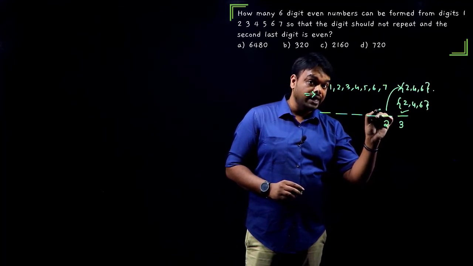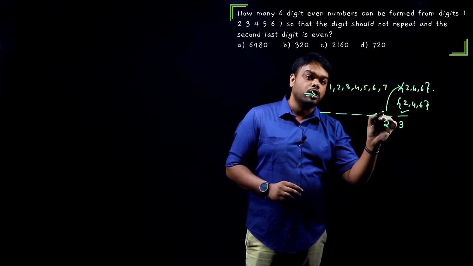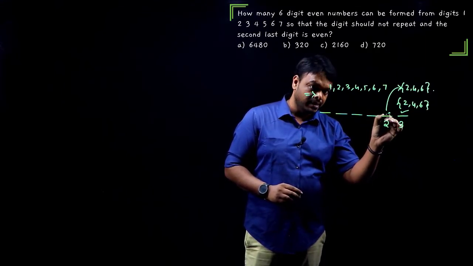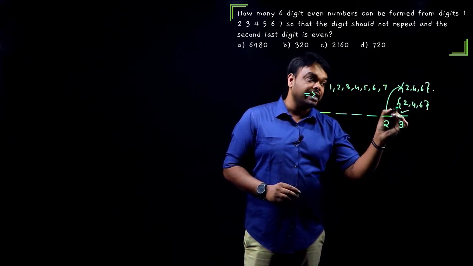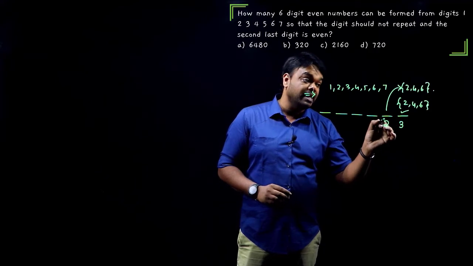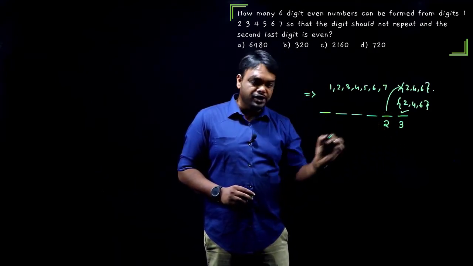So there will be only 2 digits left over. Suppose, had I used a 2 here, I can use 4 or 6 here. Had I used a 4 here, I can use a 2 or 6 here. Had I used a 6 here, I can use a 2 or 4 here. So that's why here I can fill it in 3 ways, but here it will be only 2 ways. Now we are done with the external conditions.